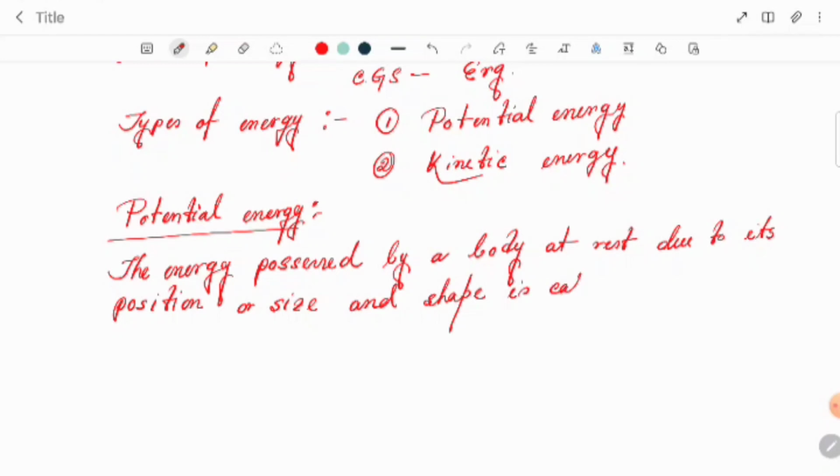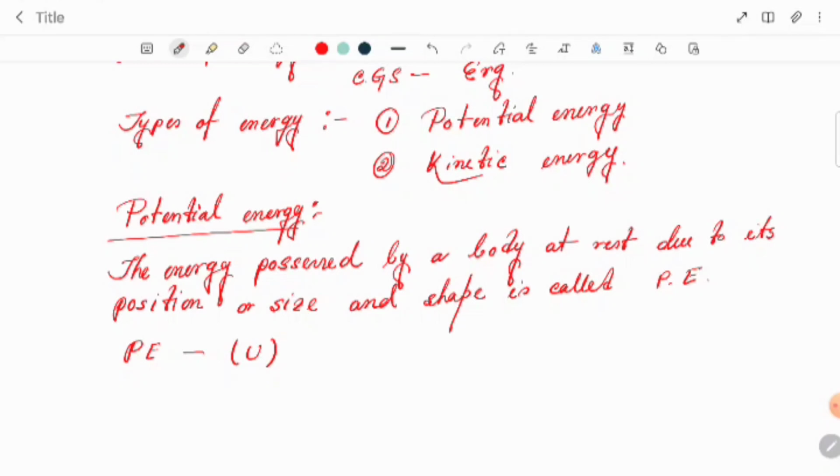That is called potential energy. Potential energy is denoted as U, capital U. This is the symbol of potential energy.